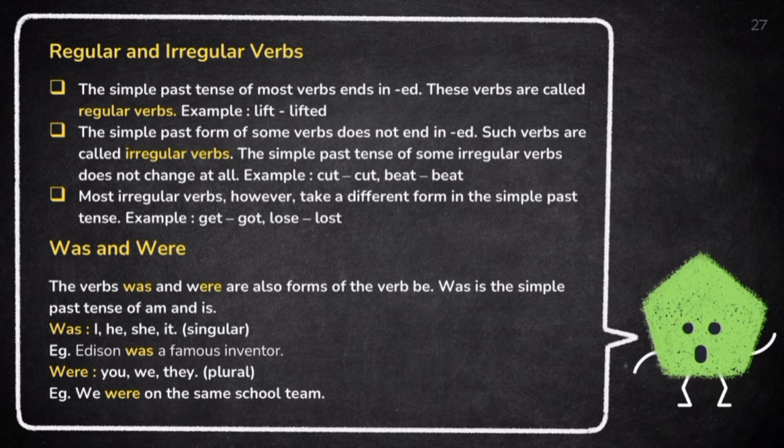Was: I, he, she, it, singular. For example, Edison was a famous inventor. Were: you, we, they, plural. For example, we were on the same school team.